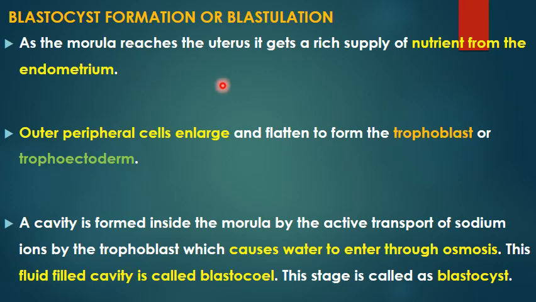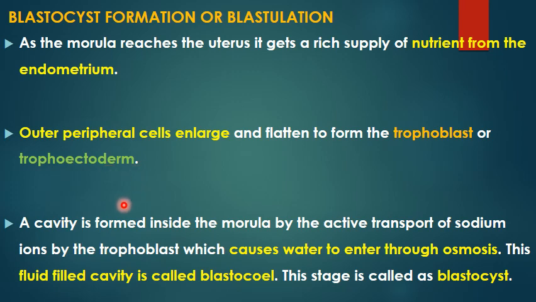So because of this rich supply of nutrients, the morula is going to increase its size, and the outer cells, which we said were small clear cells, the outer peripheral cells, are going to enlarge, flatten and form in the shape of an epithelium and line the embryo, and it's called the trophoblast or the trophoectoderm.